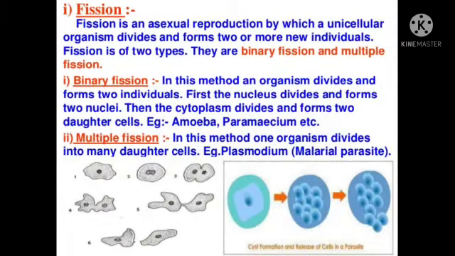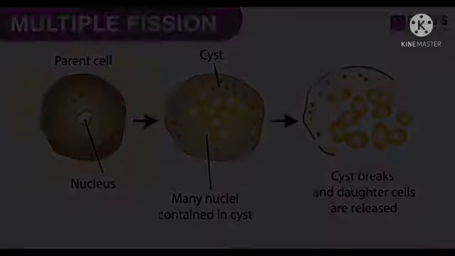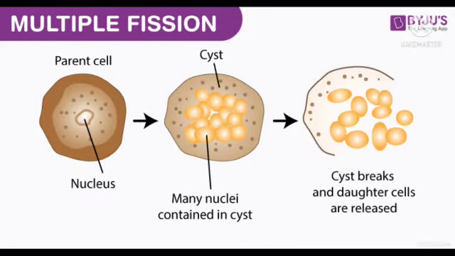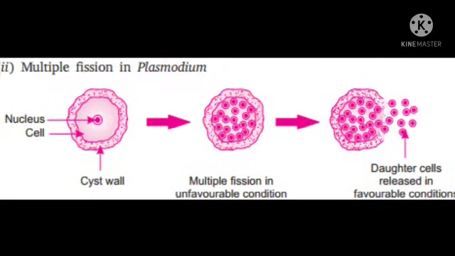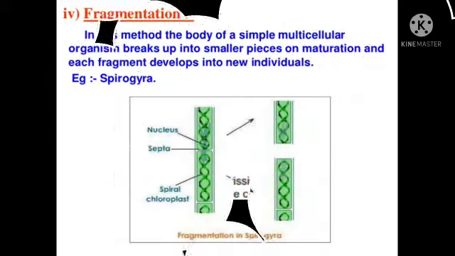Next, we will discuss multiple fission. In this method, one organism divides into many daughter cells. Example, Plasmodium, the malaria parasite. This is the figure showing the multiple fission in Plasmodium.